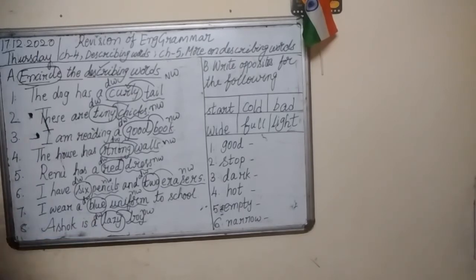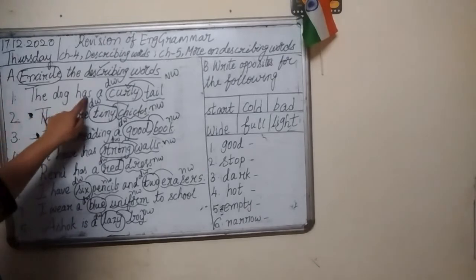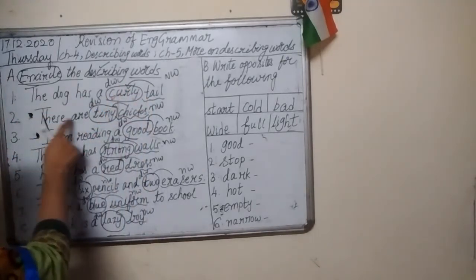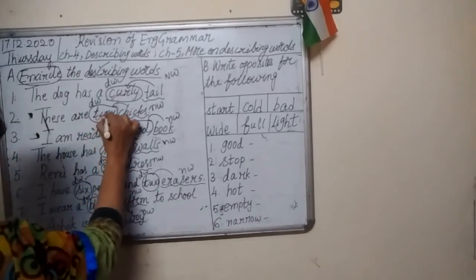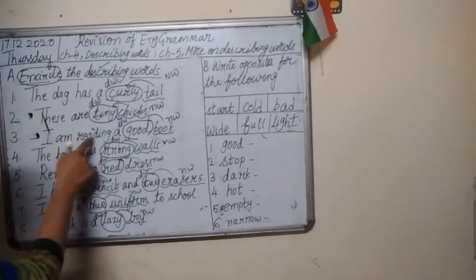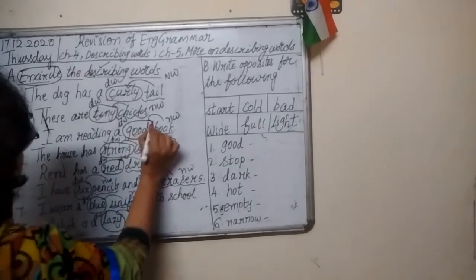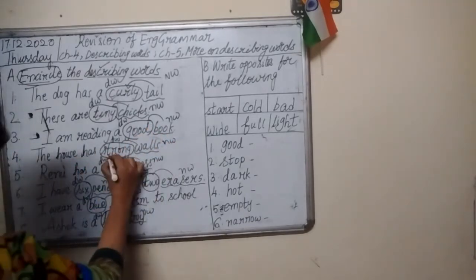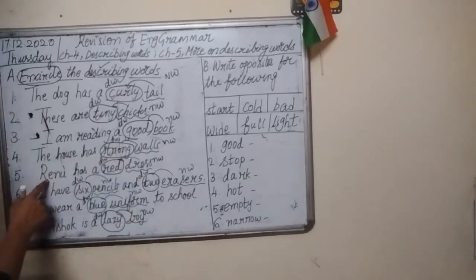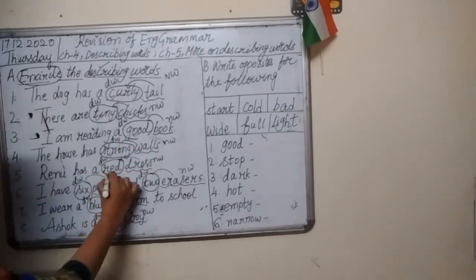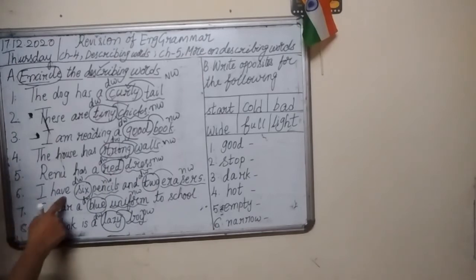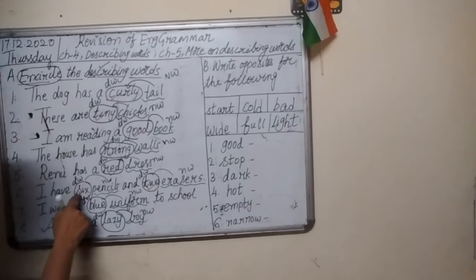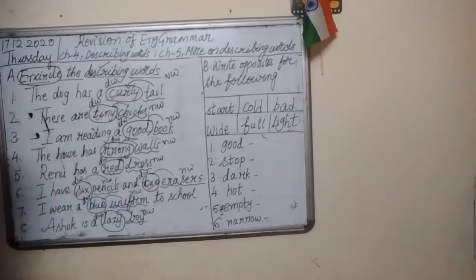So what are describing words here? The dog has a curly tail. Curly is a describing word. These are tiny chicks. Tiny is a describing word. I am reading a good book. Good is a describing word. The house has strong walls. Strong is a describing word. Renu has a red dress. Red is a describing word. I have 6 pencils and 2 erasers. 6 and 2 are describing words.